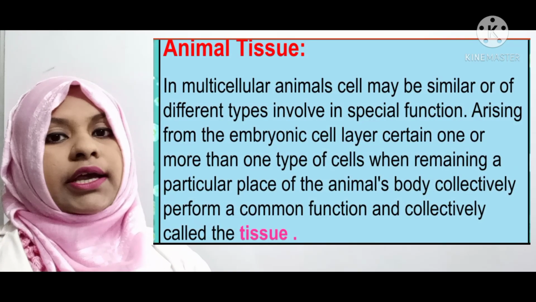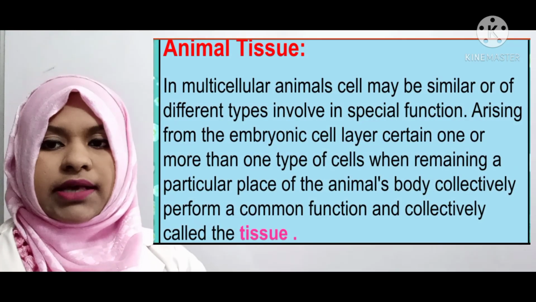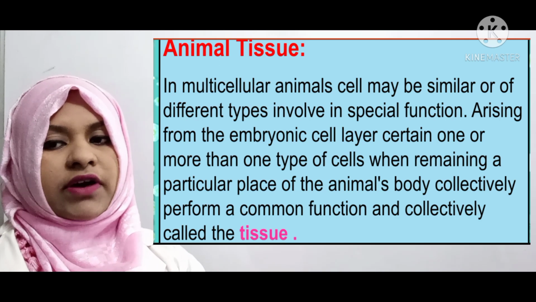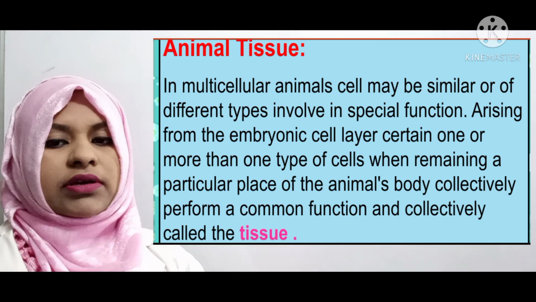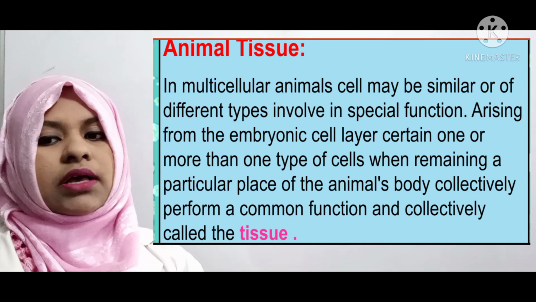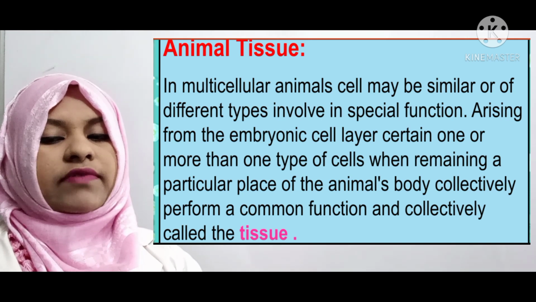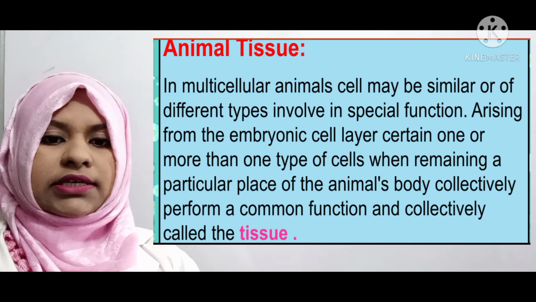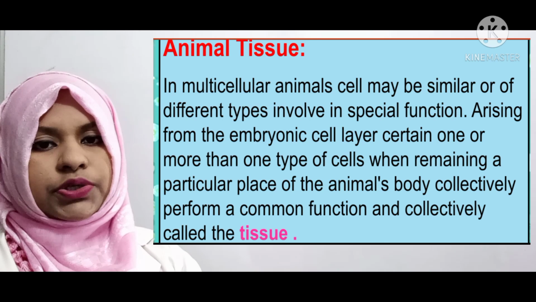Animal tissue. In multicellular animals, cells may be similar or of different types involved in special functions, arising from the embryonic cell layer. One or more than one type of cells, remaining in a particular place of the animal's body, collectively perform a common function and are collectively called tissue.